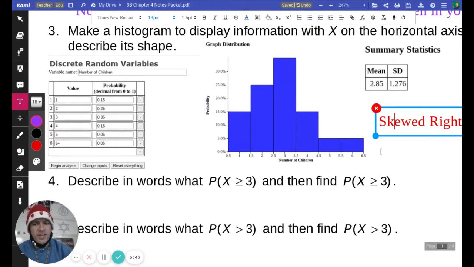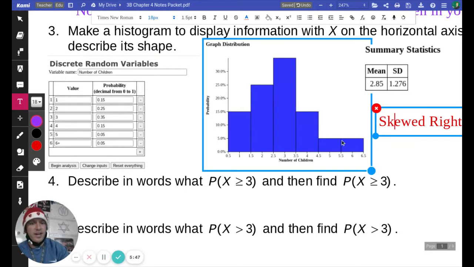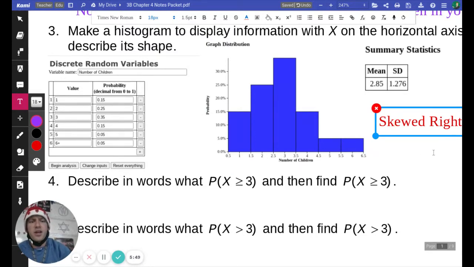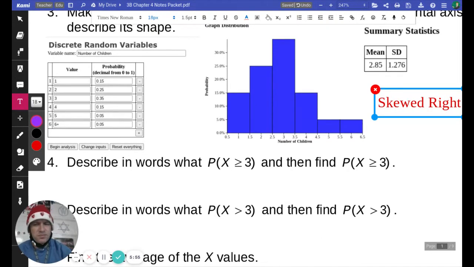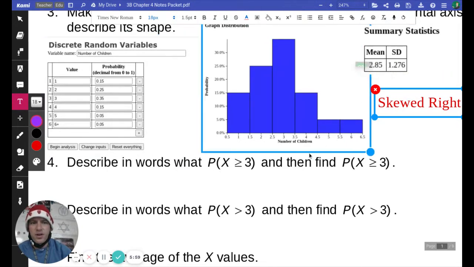If we had more data points kind of stretching it out to the right here, if we had a 7, 8, 9, then it would be pulled even further to the right and be more skewed. But skewed, maybe kind of symmetrical, and we'll kind of see exactly what our values are showing us as well.